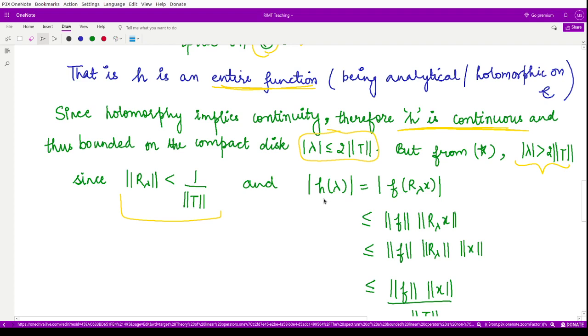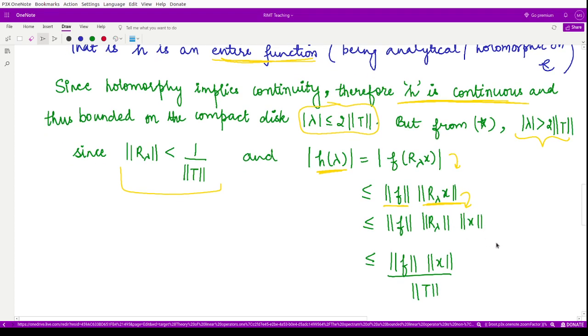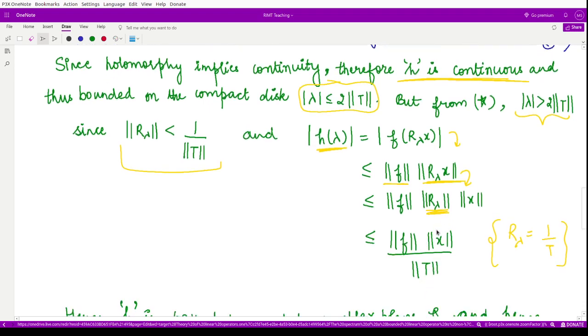For that, we consider the modulus of the function h of lambda. According to the definition, h of lambda is f of R lambda x, and this is less than or equal to the norm of f times the norm of R lambda x, according to the properties of the norm, right? Then, applying the definition of the resolvent operator, we have the norm of R lambda, which is less than or equal to 1 by norm of T according to this relation.